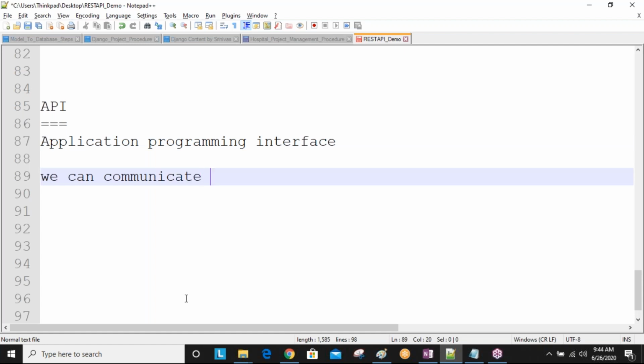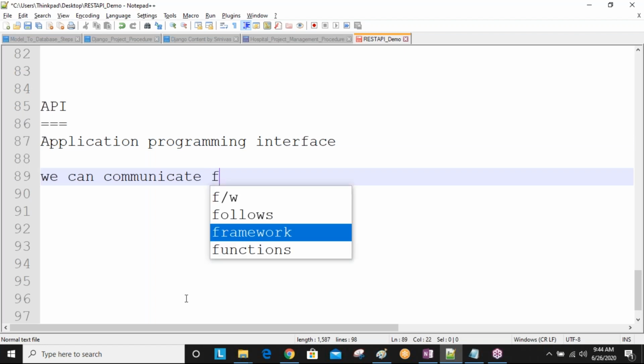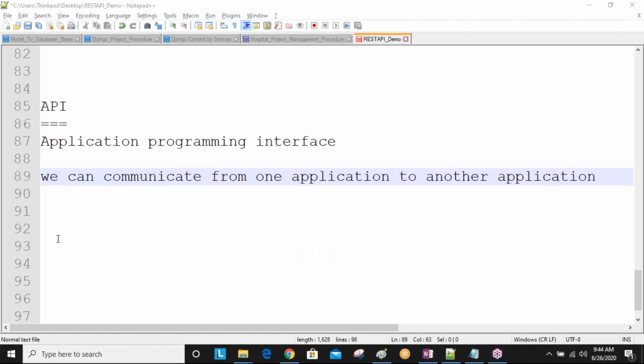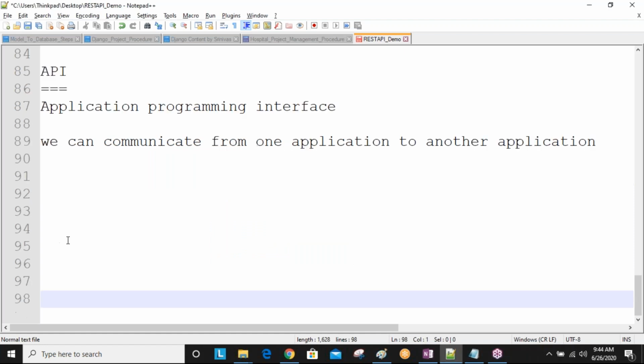Okay, so sometimes everybody asks, what is API? Some people tell it like this: if you want to communicate from one application to another application, we require one interface, nothing but a mediator. From one application to another application, we require one mediator. That mediator is nothing but what we call API. Are you understanding that one? That mediator is API. For example, you can see here, I have two applications.